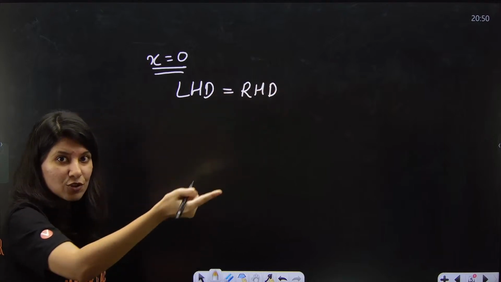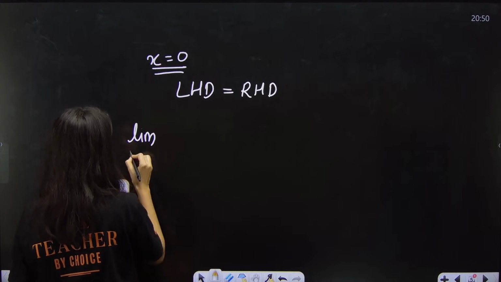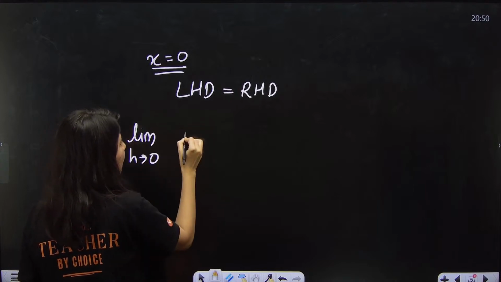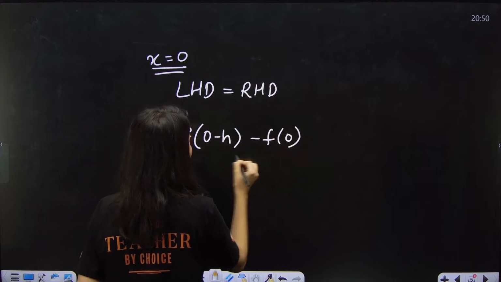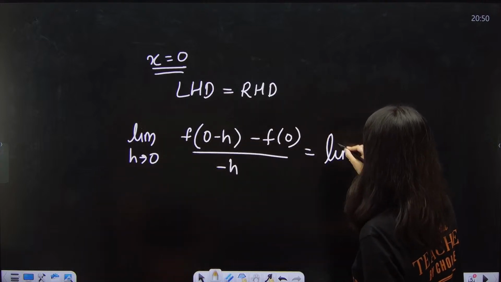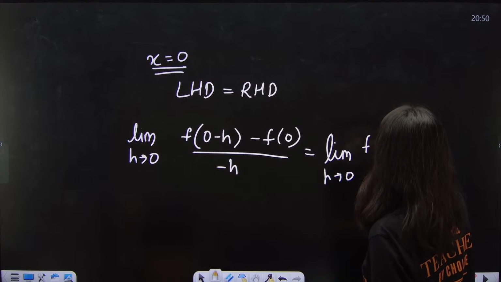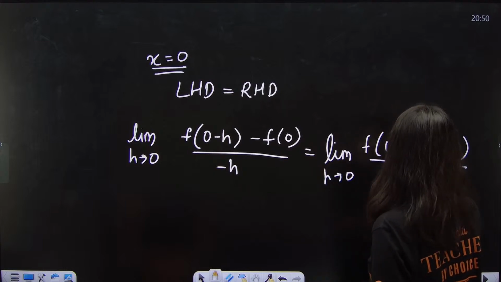Left hand derivative should be equal to right hand derivative. So limit h tends to 0 of (f of 0 minus h minus f of 0) upon minus h should be equal to limit h tends to 0 of (f of 0 plus h minus f of 0) upon plus h.